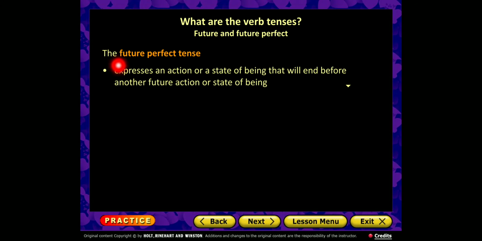The last tense today is the future perfect tense. And it expresses an action or a state of being that will end before another future action or a state of being. It is somewhat related to the past and past perfect. Two actions happen in the past.